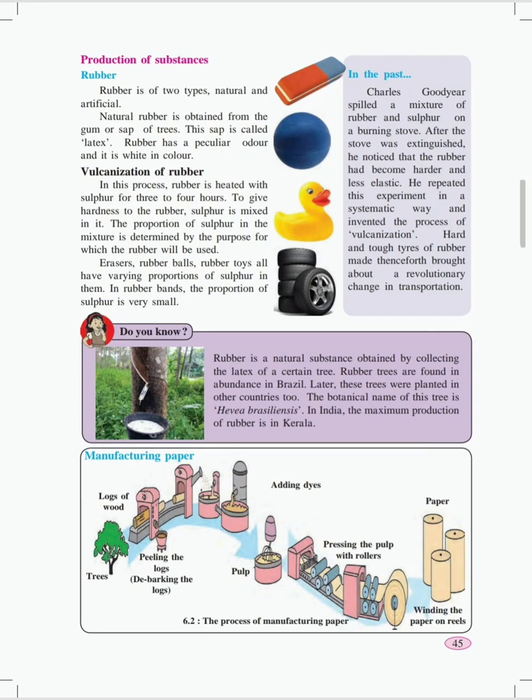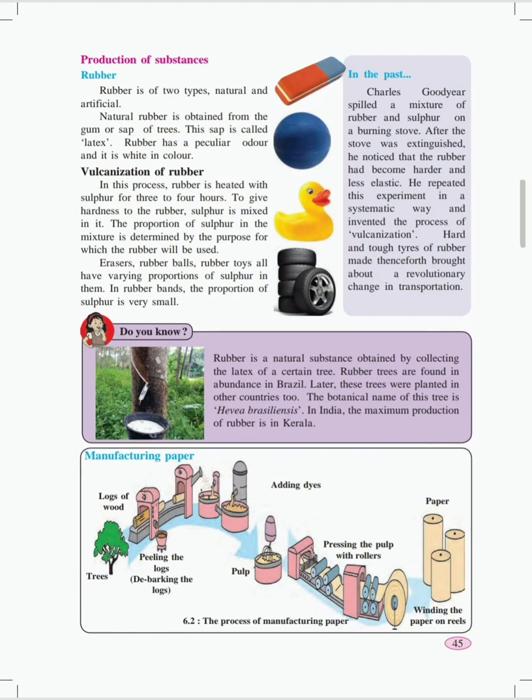In rubber bands, the proportion of sulfur is very small. Throughout the world, Brazil has an abundance of rubber trees, and in India, rubber trees are found in maximum production in Kerala.